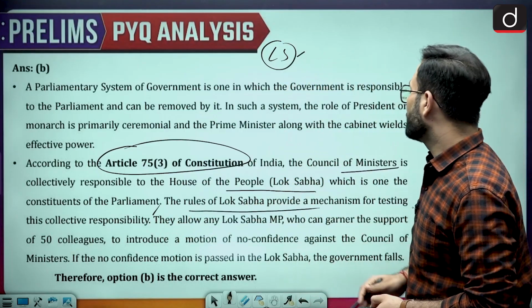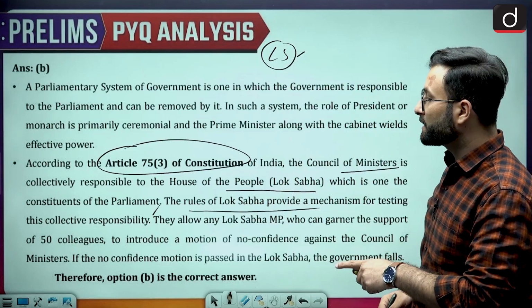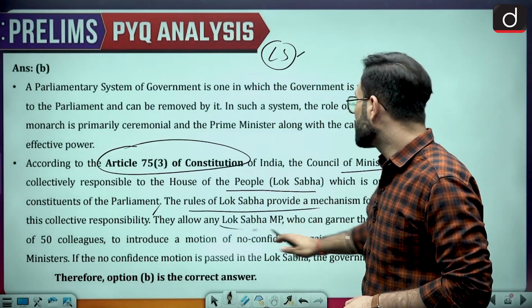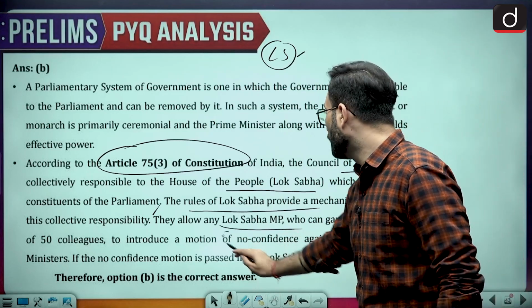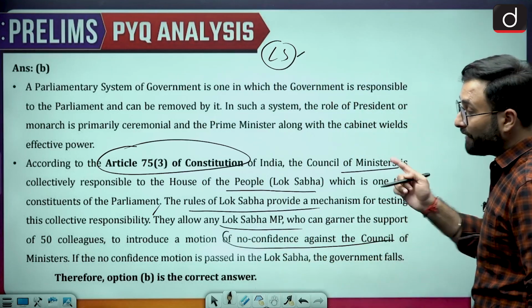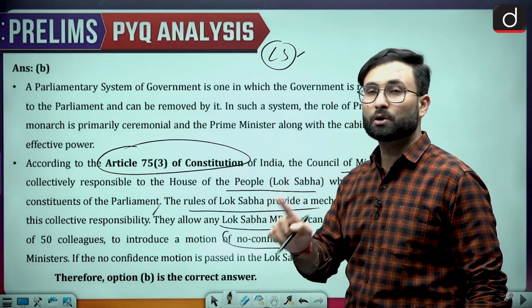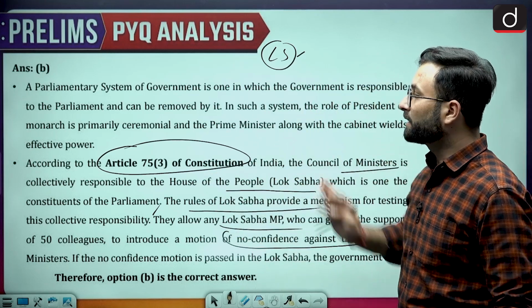The rules of the Lok Sabha provide a mechanism for testing the collective responsibility. They allow any Lok Sabha MP who can garner the support of 50 colleagues to introduce a motion of no confidence against the Council of Ministers. If the no confidence motion is passed, the Lok Sabha will be dissolved. Okay, so that is the collective responsibility.